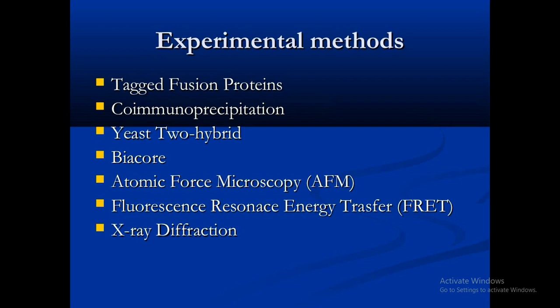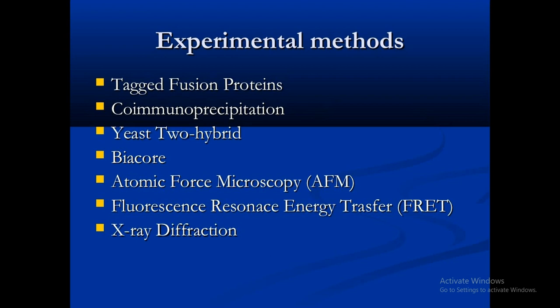The tag fusion protein is one method in which a fluorescent tag is used to tag the protein, so we can detect the protein interaction or the protein function. The second method is co-immunoprecipitation. In this, the target specific protein antibodies are indirectly captured on the protein and bind to the target protein. So in this way we can study the interaction between two proteins or an unknown protein.